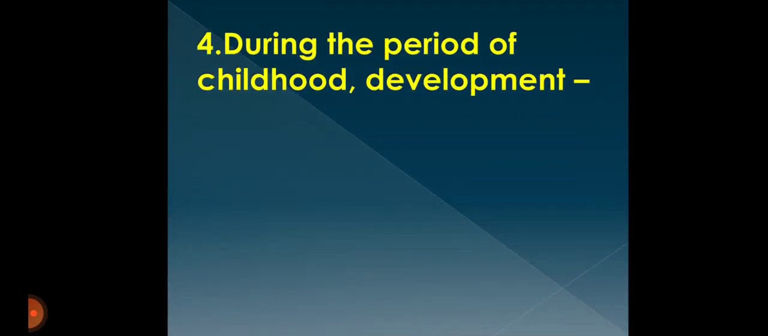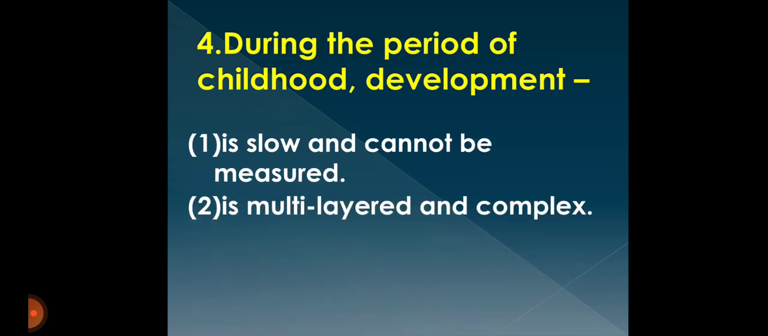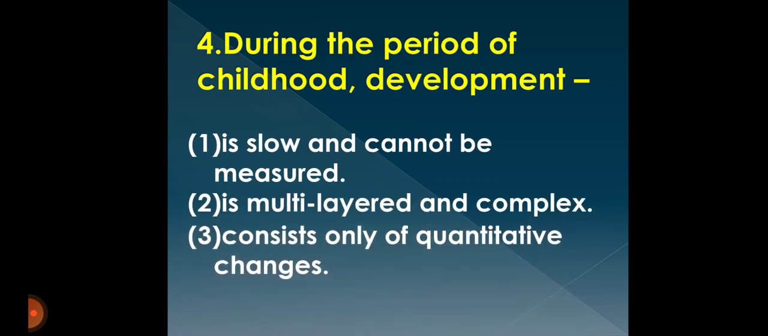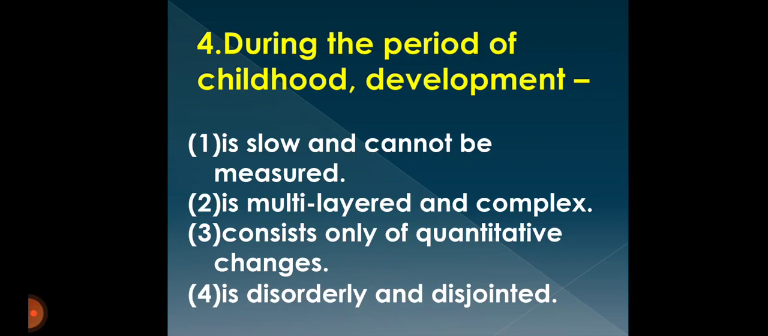Next question we have, during the period of childhood, development is slow and cannot be measured, first option. Second option, is multi-layered and complex. Third option, consists of only quantitative changes. Fourth option, it is orderly and disjointed.